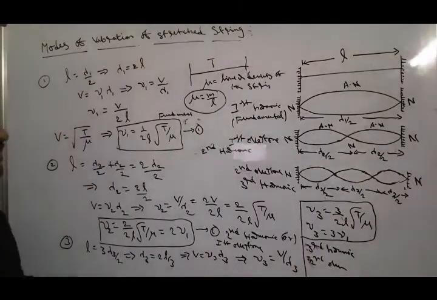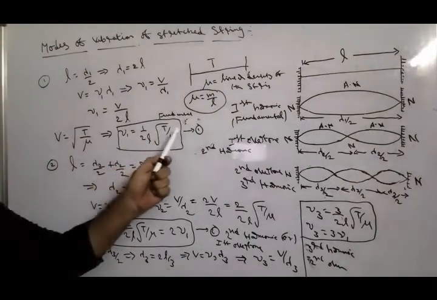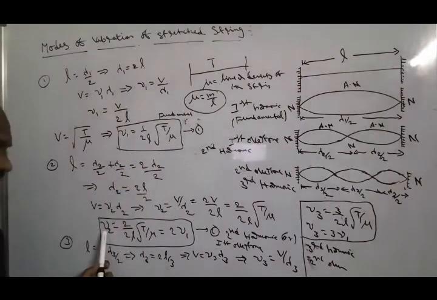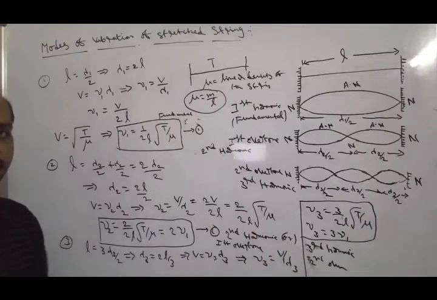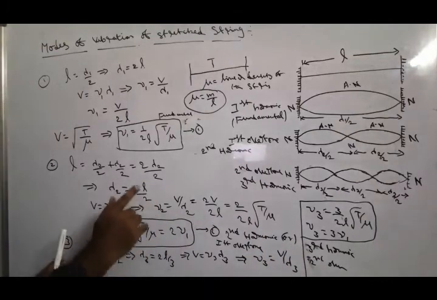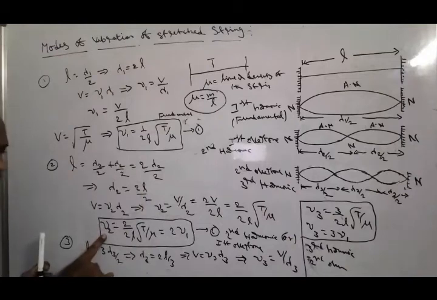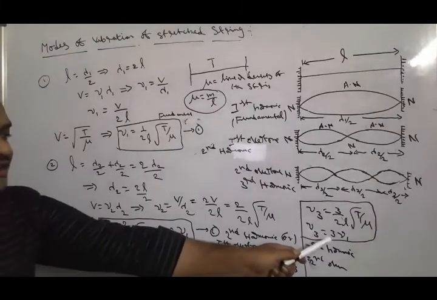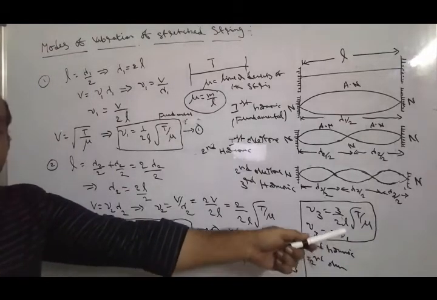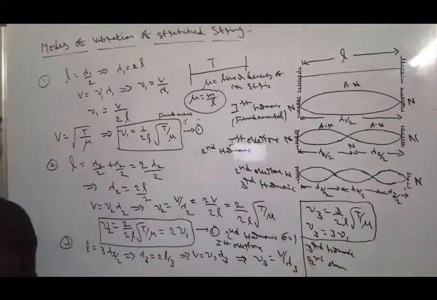So when we observe these cases, nu 1 is the fundamental frequency, nu 2 is the second harmonic or first overtone frequency, nu 3 is the third harmonic or second overtone frequency. So when we observe that, the second harmonic frequency is twice the fundamental frequency, and the third harmonic frequency is thrice the first harmonic frequency.